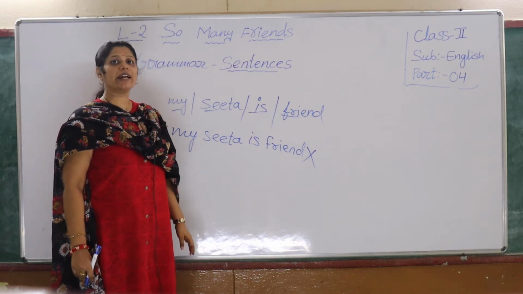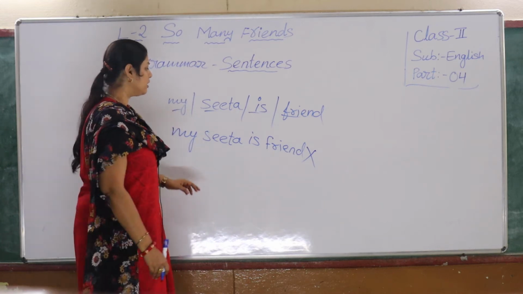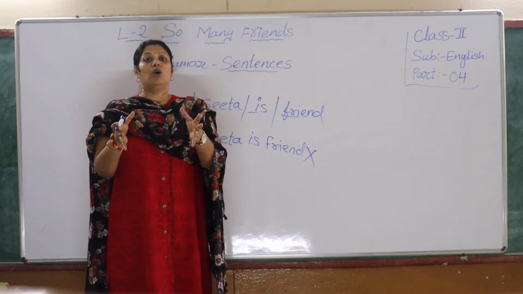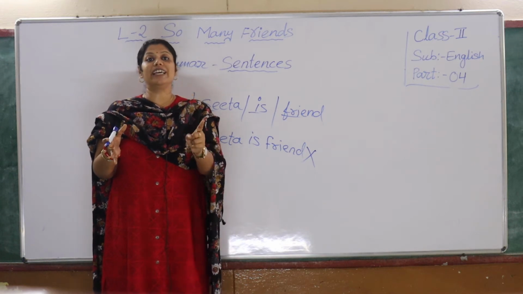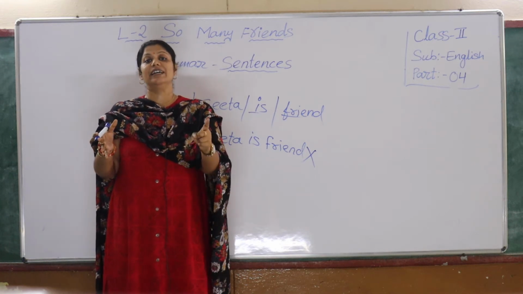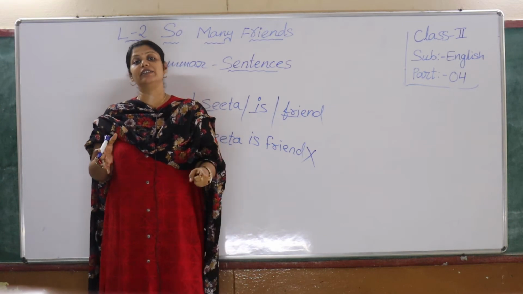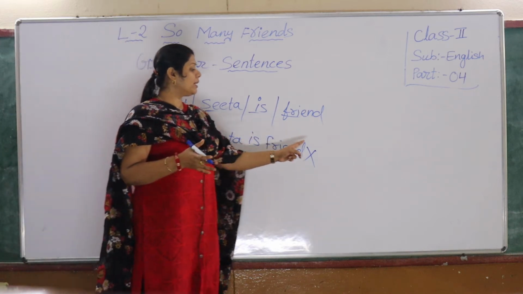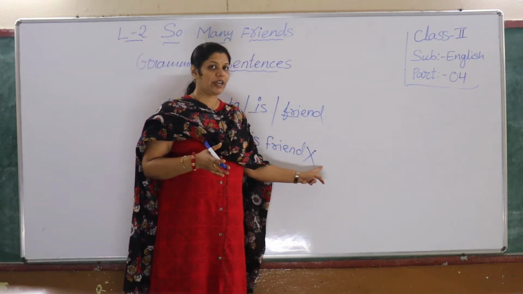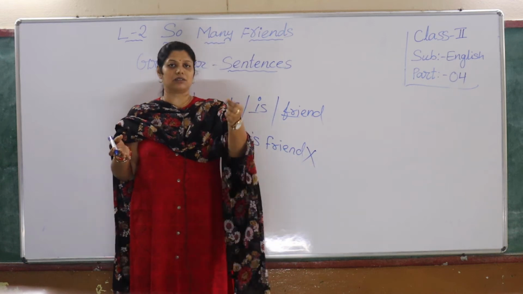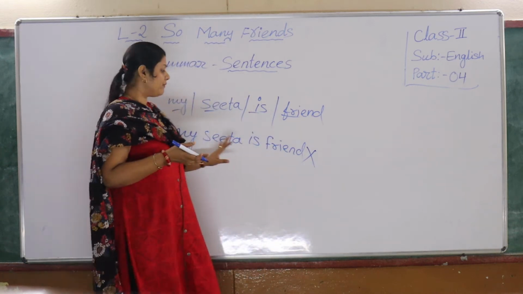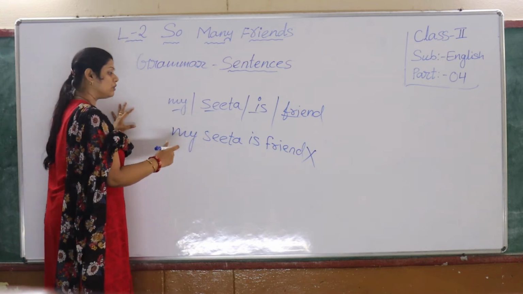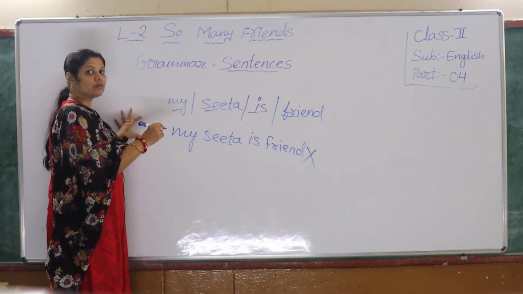Then what is the correct definition of sentence? Group of words put together, which gives correct meaning. When it gives out some meaning, then only it will become a sentence. And a sentence must start with a capital letter and end with a punctuation mark. Okay, we learn about that punctuation mark a little later. First see, if I have to make it a correct sentence, first thing I have to get a correct meaning.